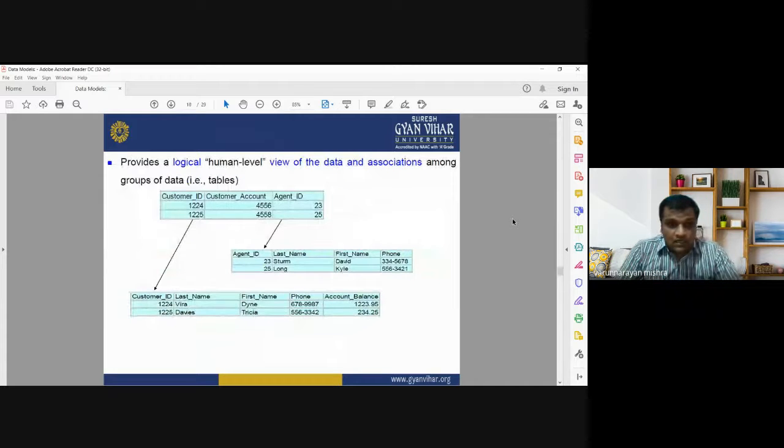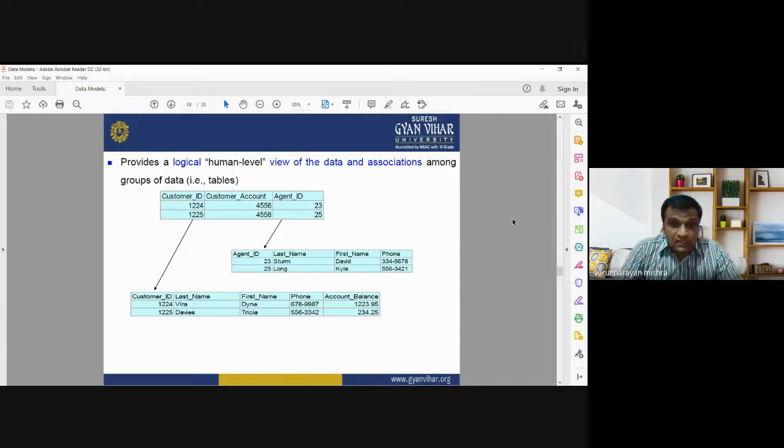It also provides a logical, human-level view of the data and associations among the groups of data sets, such as a table having customer ID, customer account, and agent ID. Each customer may have a different table with the last name and first name of the customer, the phone number, and account balance. Agent ID may also have a different table that includes the last name, first name, and phone number of different agents.